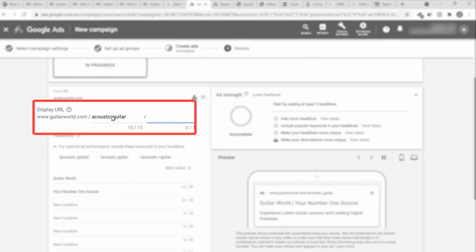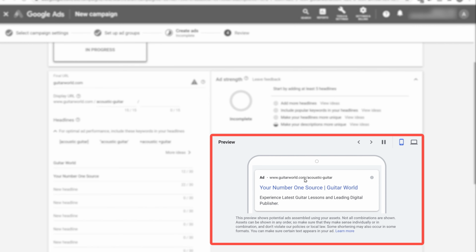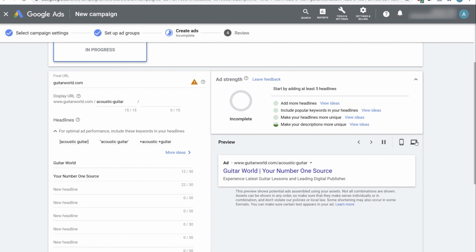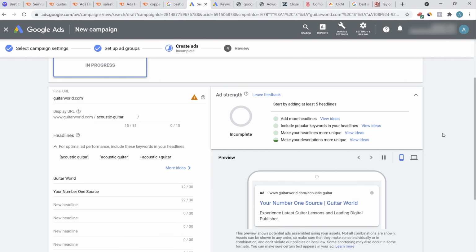Acoustic guitar. As you can see the preview of the ad here, you should always look at the preview, how the ad is being shown, and also make sure that you check the preview both on the mobile and the desktop because both are extremely important. Although I must tell you that the mobile traffic has surpassed the desktop traffic. So approximately 70 or 80% of the traffic is coming from mobile on the internet and the rest is coming from desktop and tablets.